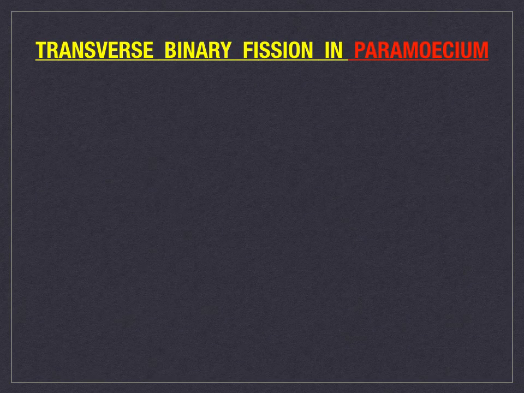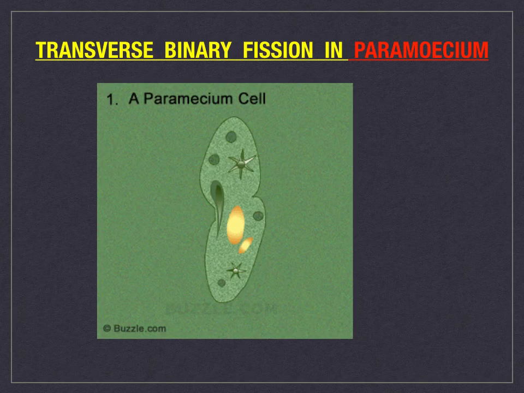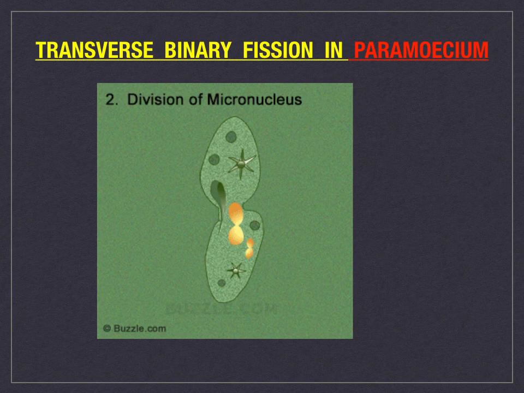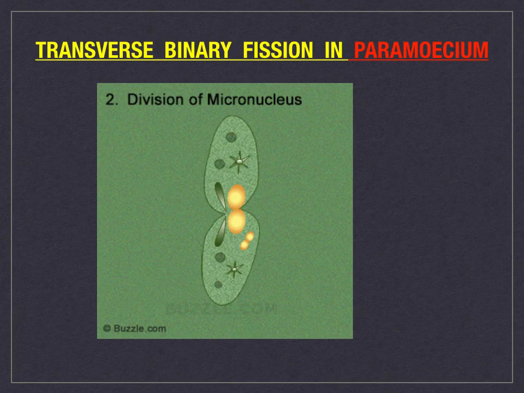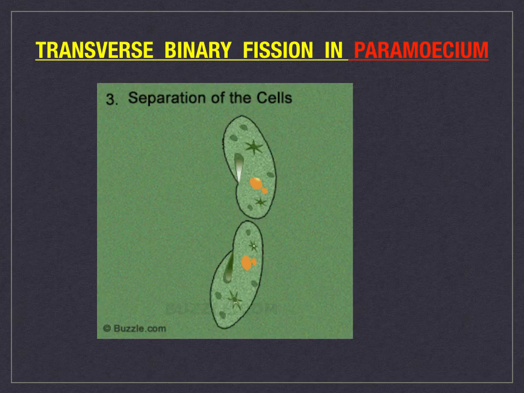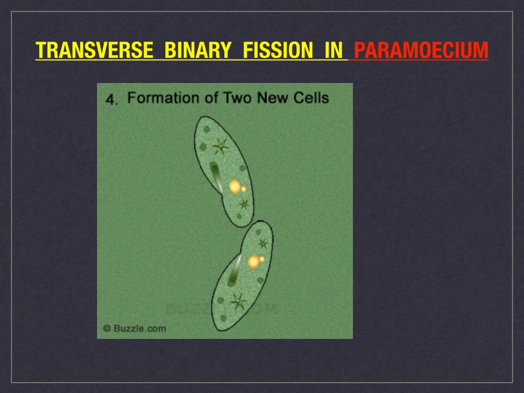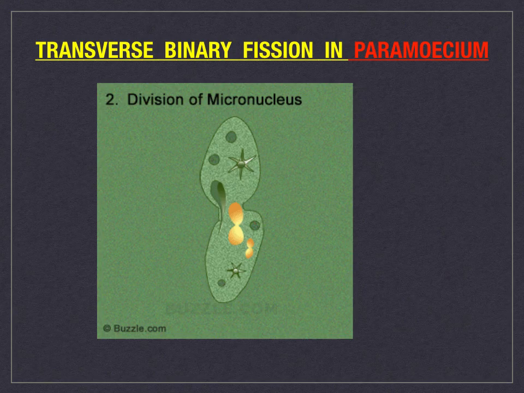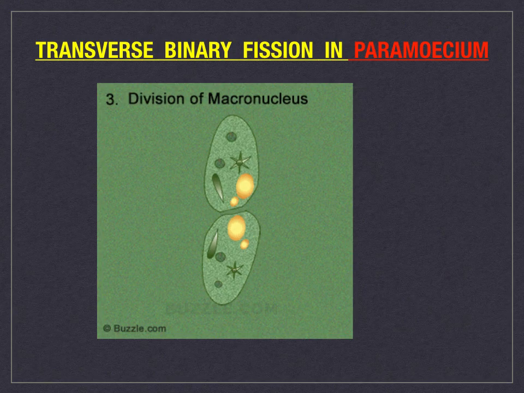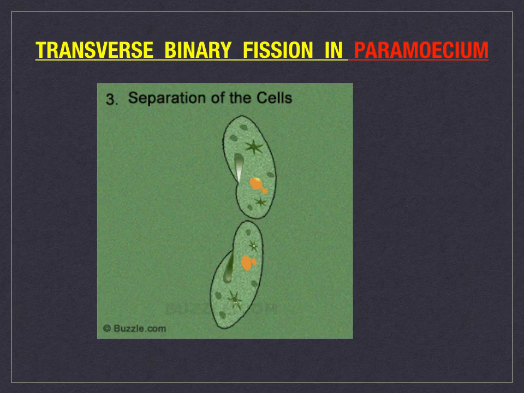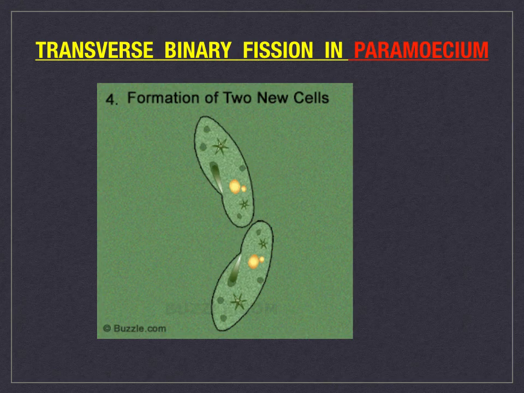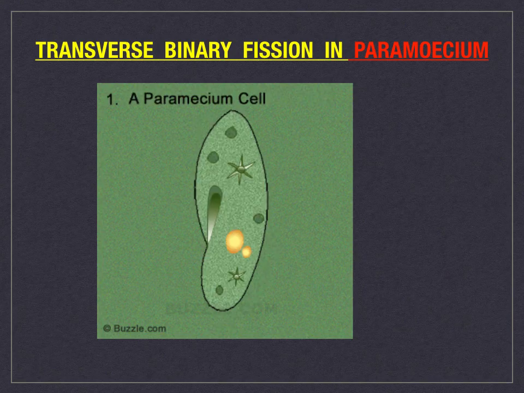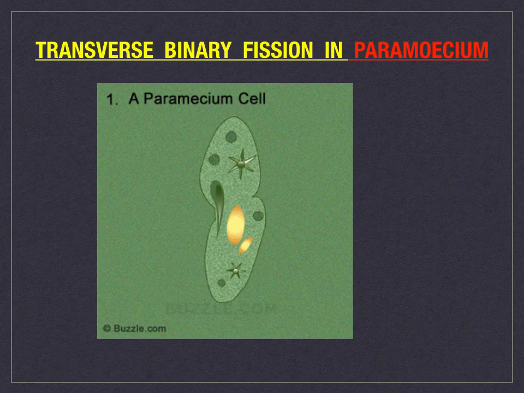Next, we shall see transverse binary fission in paramecium. Now, as we know, children, binary fission occurs in transverse fashion in paramecium. It is a common method of reproduction in paramecium which occurs during favorable conditions. A fully grown paramecium is divided into two daughter individuals. Division occurs at right angles to the longitudinal axis of the body. Nuclear division is followed by cytoplasmic division.